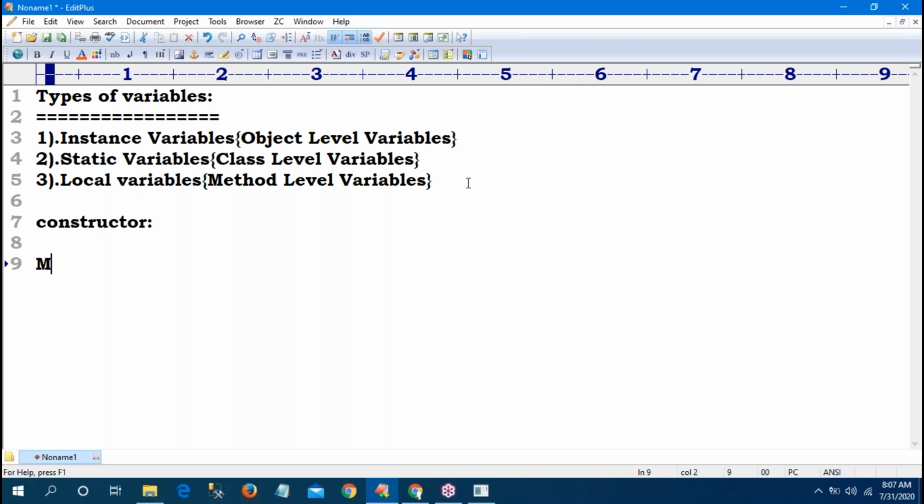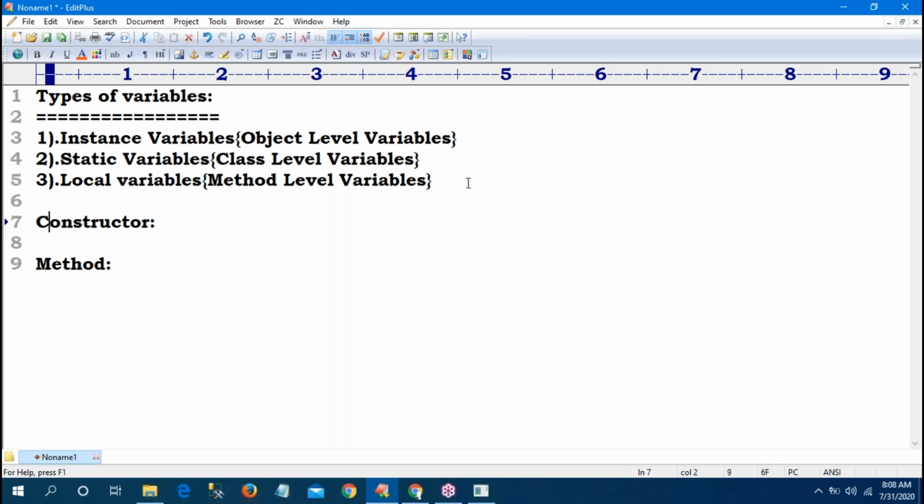Now we will see method also. In the interview, they will ask what is the difference between method and constructor. Constructor we have seen yesterday. What is the use of the constructor? To initialize the instance variables, we can go for the constructor concept.